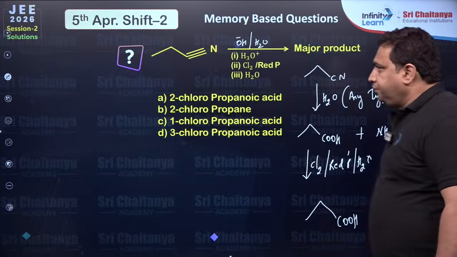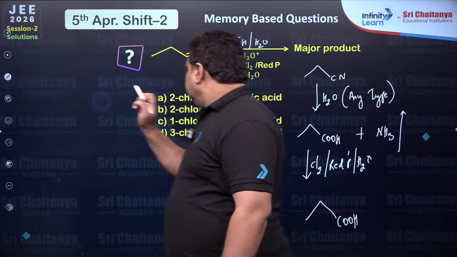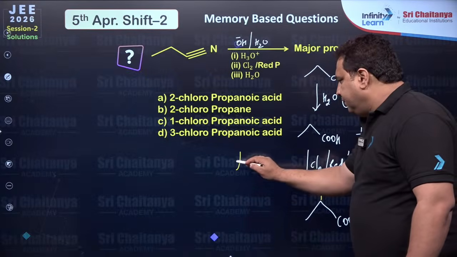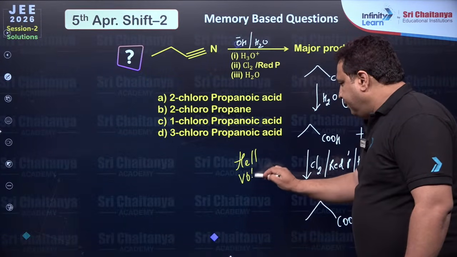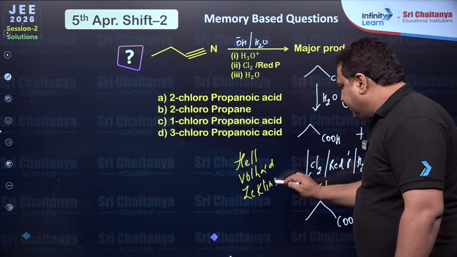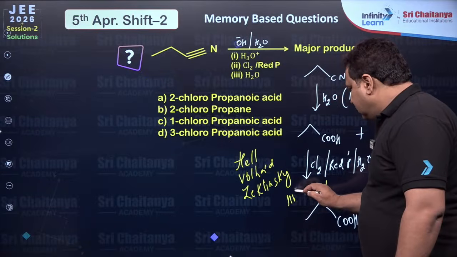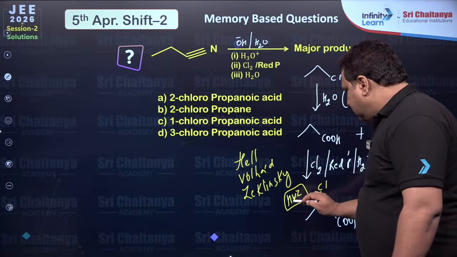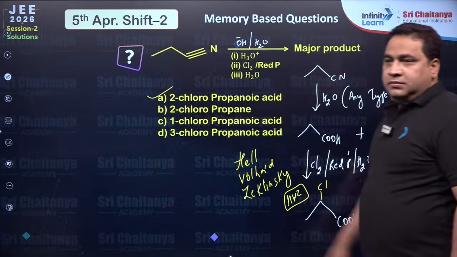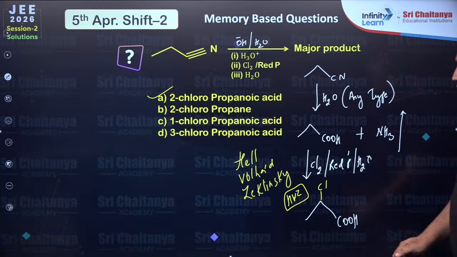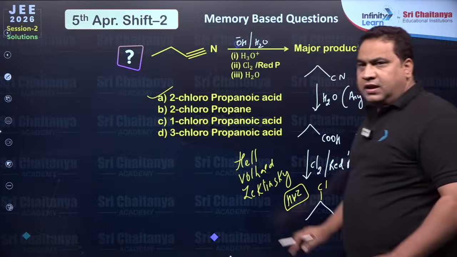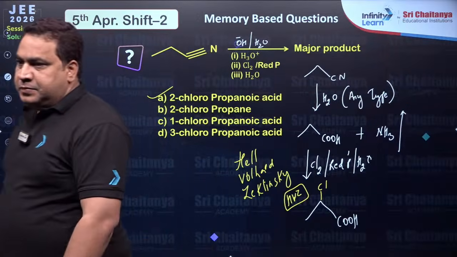Then you are getting this one. Okay, this is called Hell-Volhard-Zelinsky reaction, commonly called HVZ. So answer is 2-chloropropanoic acid. Clear? Hell-Volhard-Zelinsky reaction, 2-chloropropanoic acid. Very simple and standard question, right?